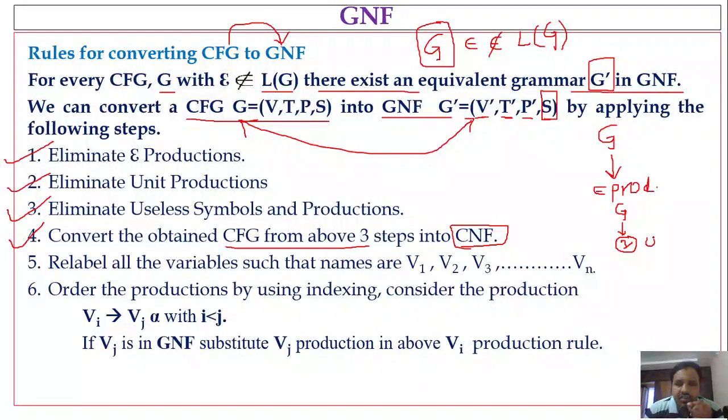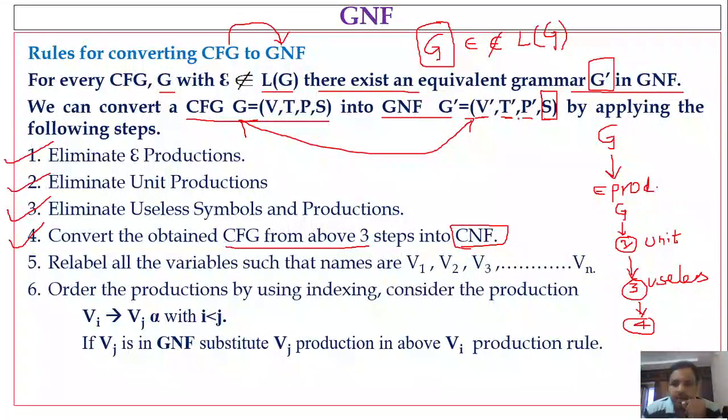Whatever the resultant grammar that you get, apply step 3. What is step 3? Remove the useless symbols and productions. Next, whatever the resultant grammar that you get, apply step 4.